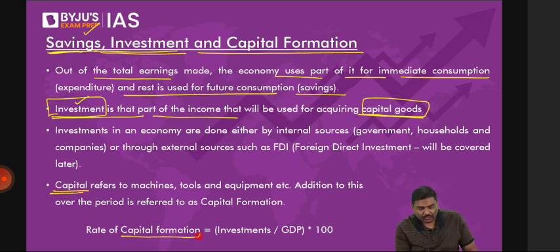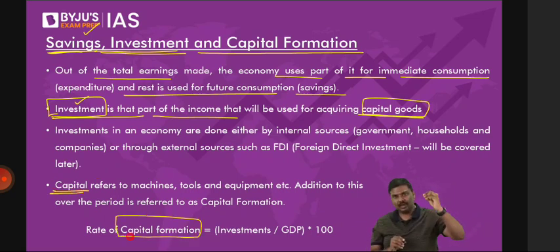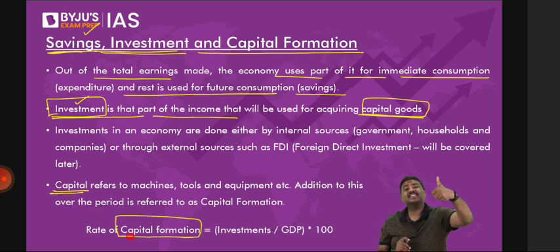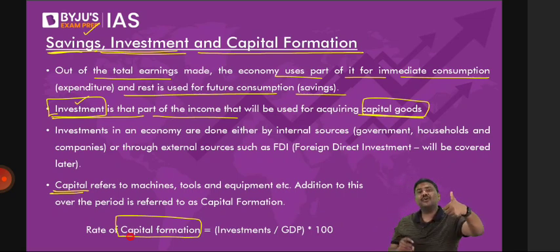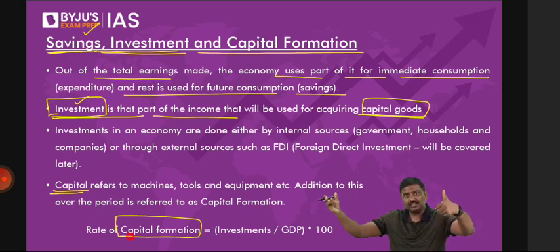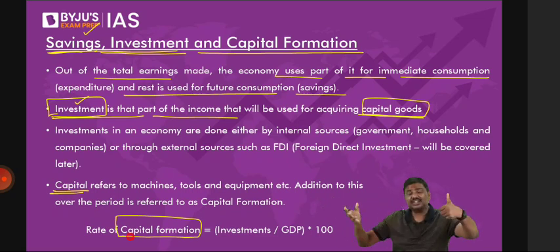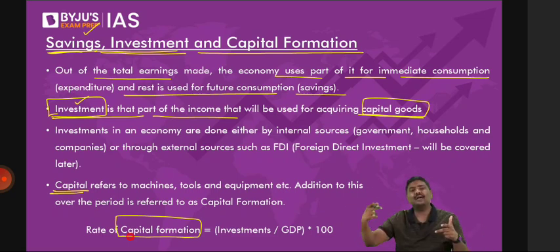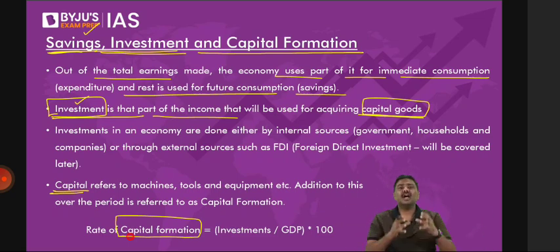I've discussed three points here, right? Let me know if there is any difficulty. One is savings and expenditure. Now, out of your income, how much money is spent on machineries? How much on roads? How much on a manufacturing facility? How much on, let's say, research and development to create patents? That is investment. And the third point is, from one year to the next, investment will keep on happening. But I want to find out from last year to this year how much investment has taken place. That is called capital formation.